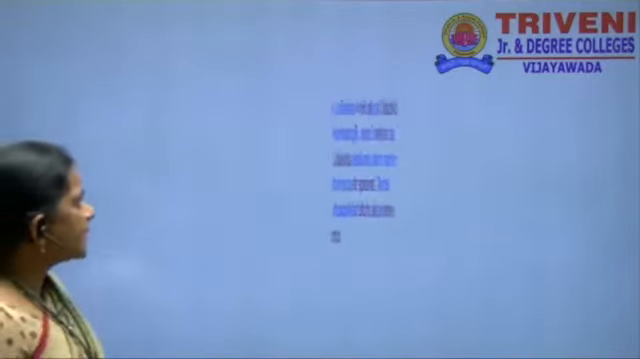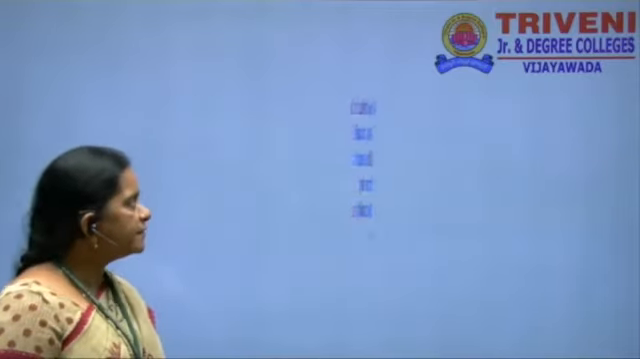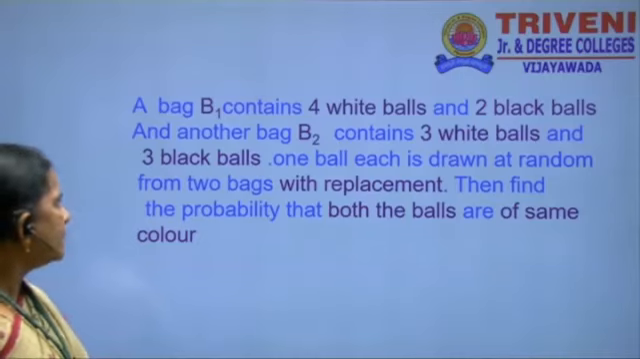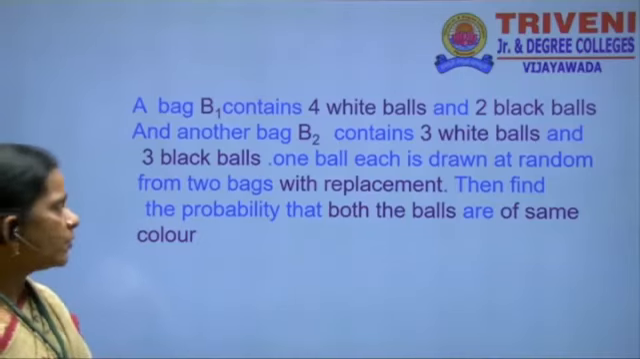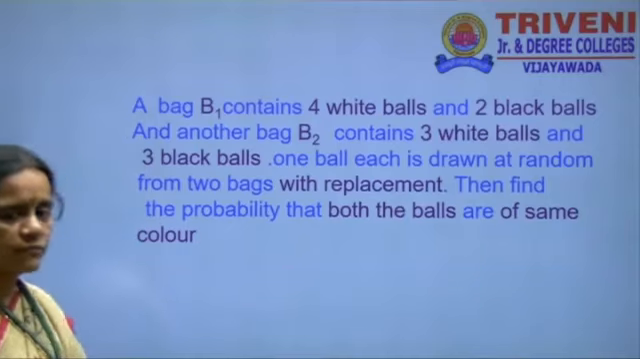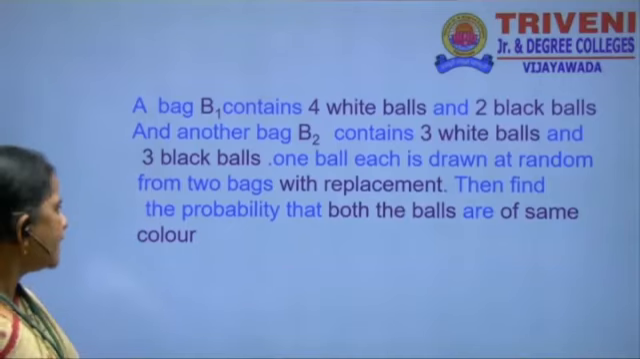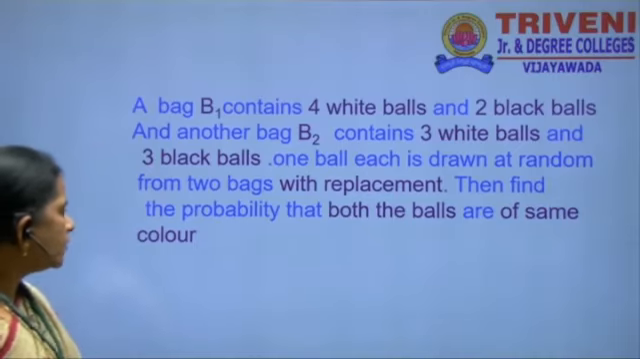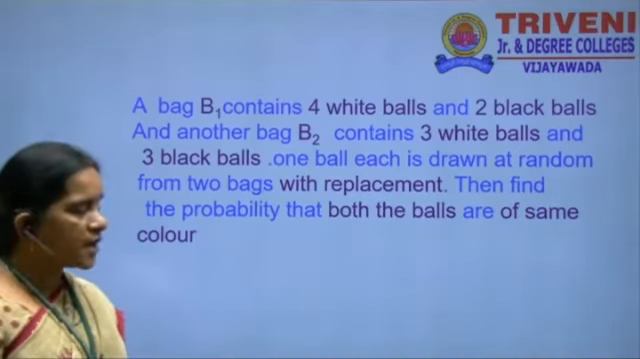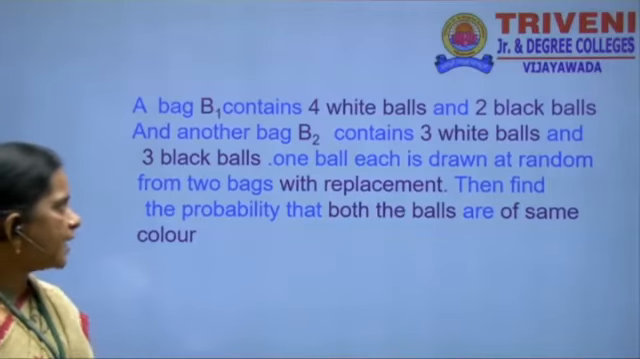A bag B1 contains 4 white balls and 2 black balls, and the second bag has 3 white balls and 3 black balls. One ball each is drawn at random from the 2 bags with replacement. Then find the probability that both the balls are of the same color. Another way, we have to solve the problem like this.